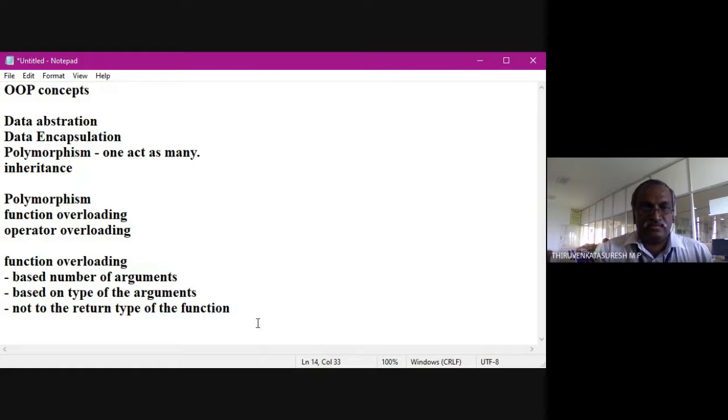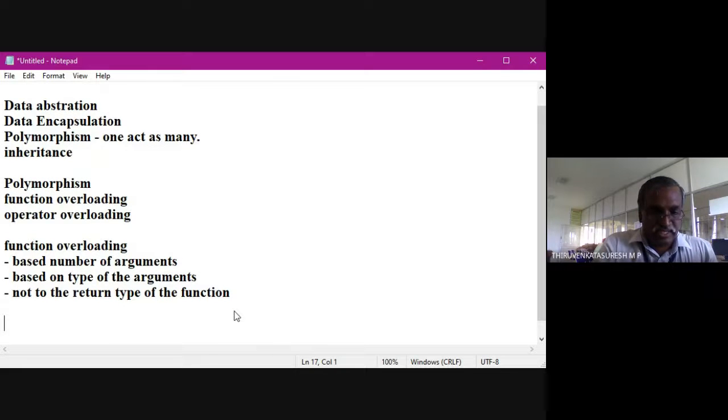So what is the syntax of a function? Basically a return type, a method name or function name, open bracket, then the argument list.